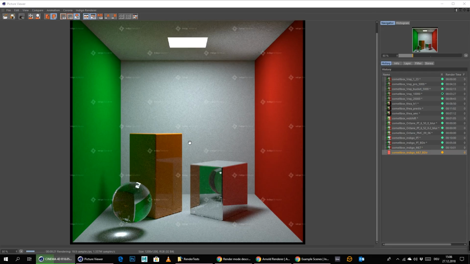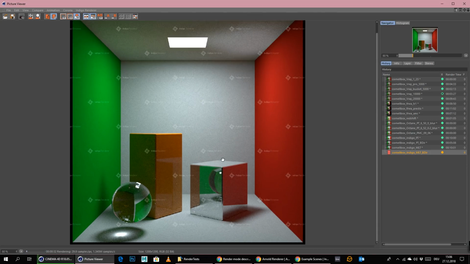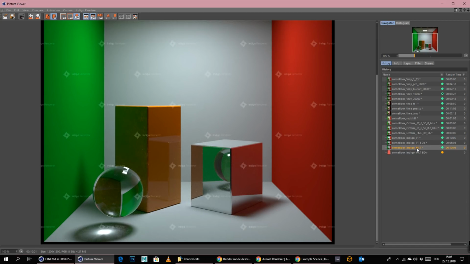Okay, and yeah, I can already see here we're getting fireflies again. So here and here and here. This is something Indigo doesn't like at all, to be honest. That's not good. I mean, this MLT was at least clean here, but we still have some other fireflies. This is probably because of the glass and the light.